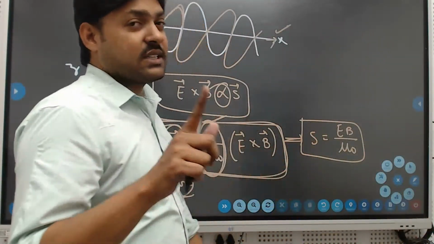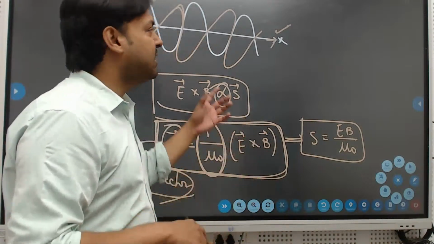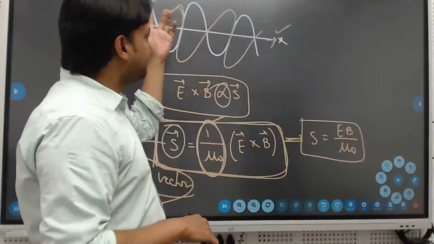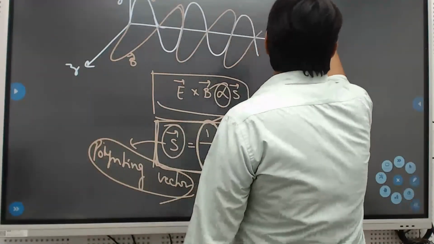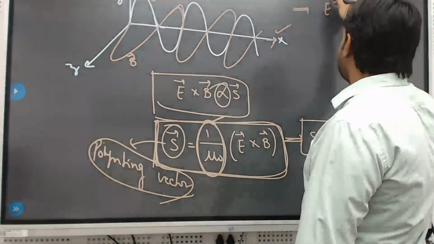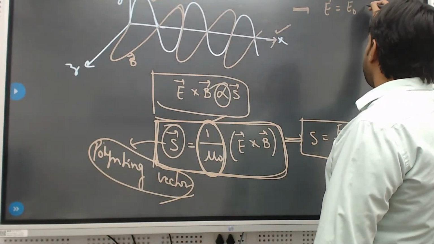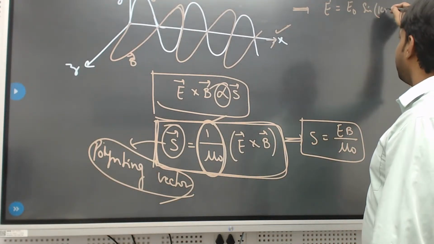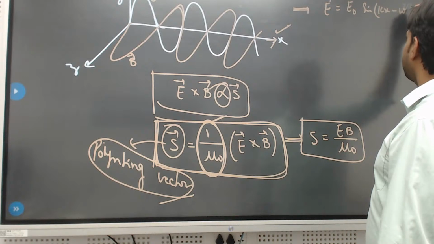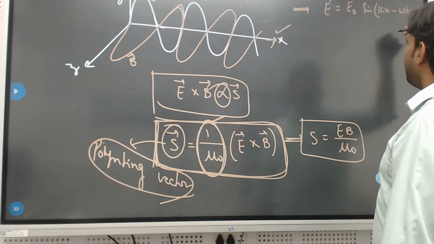So for the characteristics, the first one we are talking about is the wave nature. For the electric and magnetic fields, we write the electric field relation: E vector equals E naught sine of kx minus omega t. How to write the wave equation, I think we know.